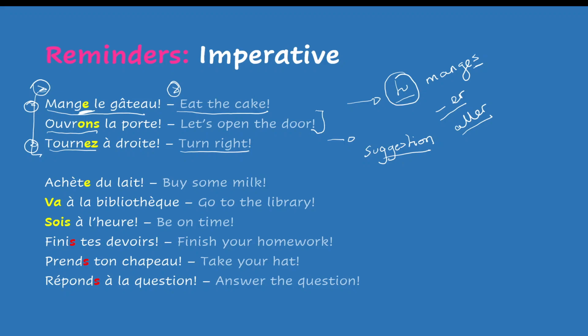So a few sentences here. Achète du lait, buy some milk. Again, here, no S. Va à la bibliothèque, go to the library. The verb aller here, no S. Sois à l'heure, the verb être, be on time. That's a very highly irregular verb.